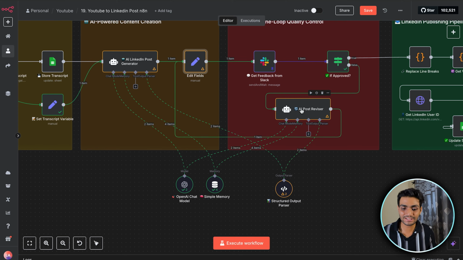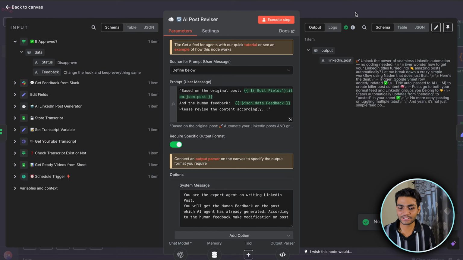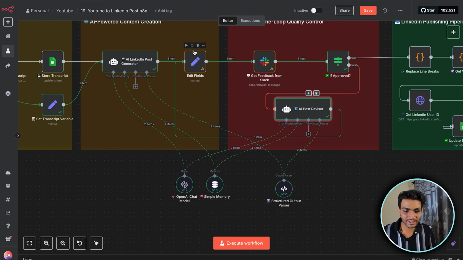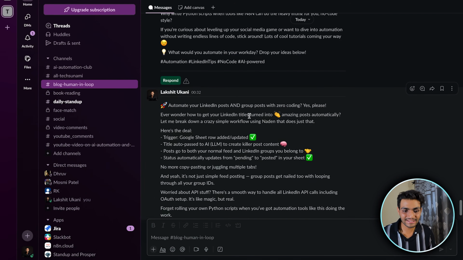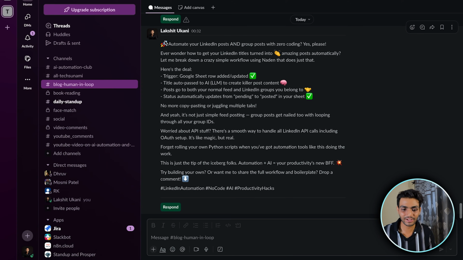So now let me run it in front of you. As we can see, it has given us the output. Now if you run it again, and if we run the human loop part again, we'll get the message in Slack. Inside Slack, we can see everything is proper over here. We are getting all the messages.